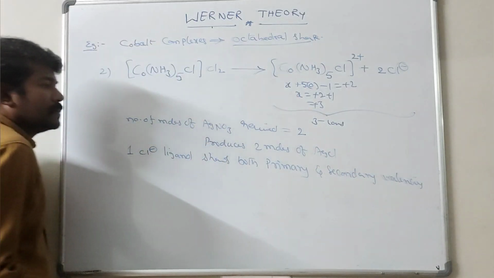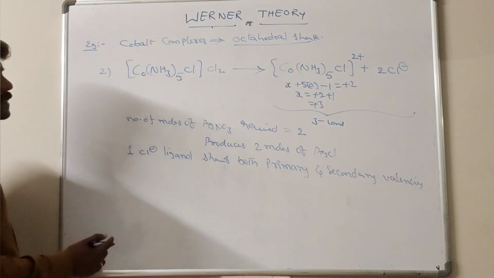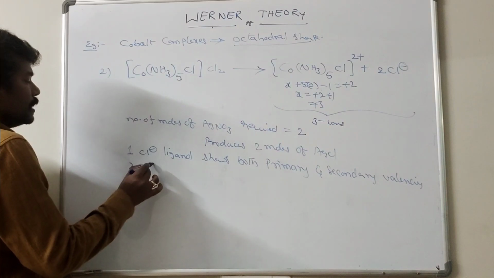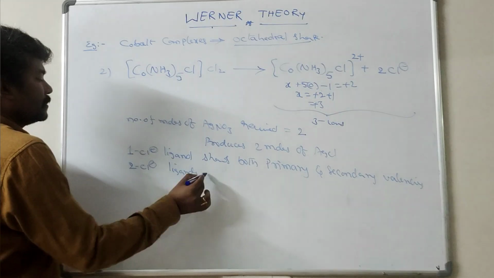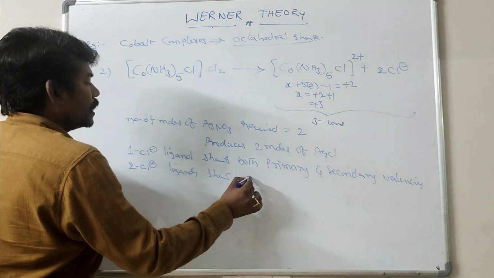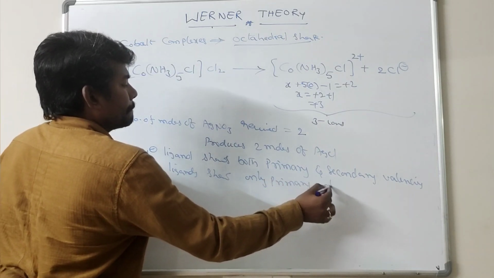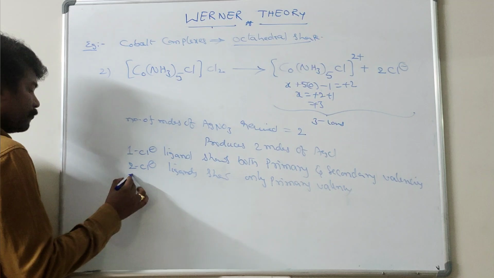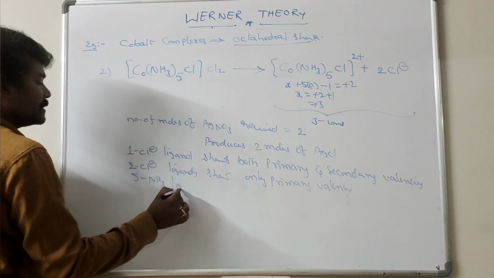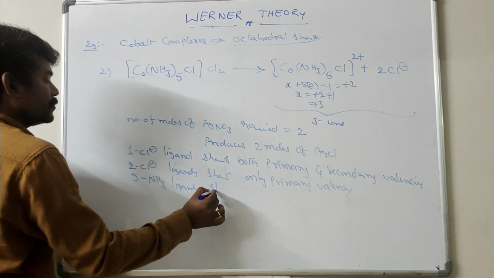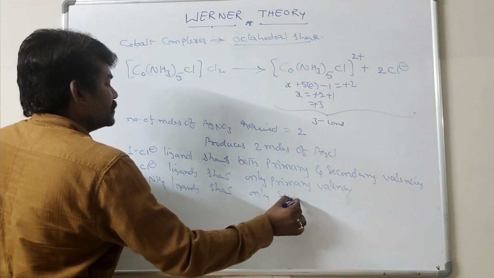Already discussed, some of the ligands in the complex compound show both primary and secondary valences, and 2 Cl minus ligands show only primary valency. 5 NH3 ligands show only secondary valency.